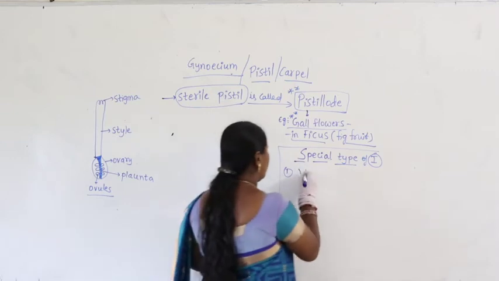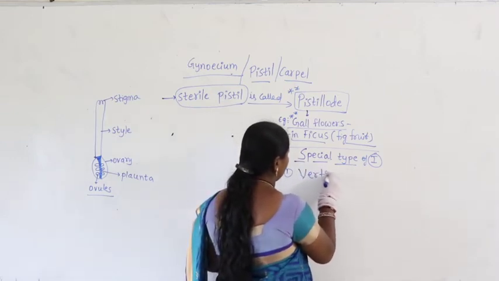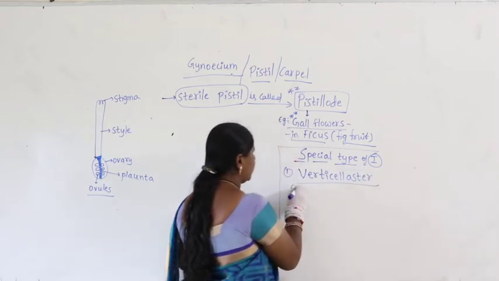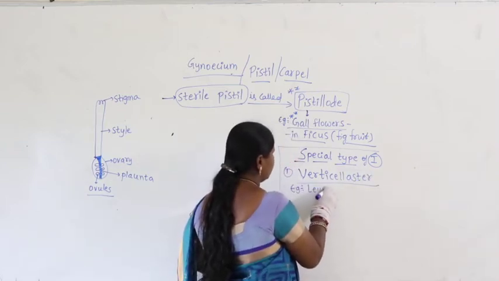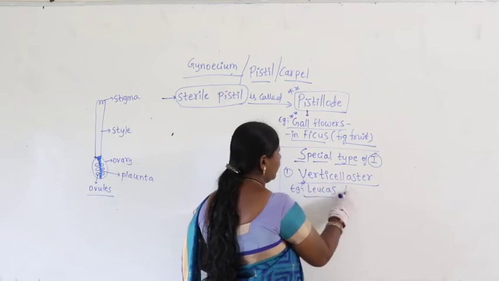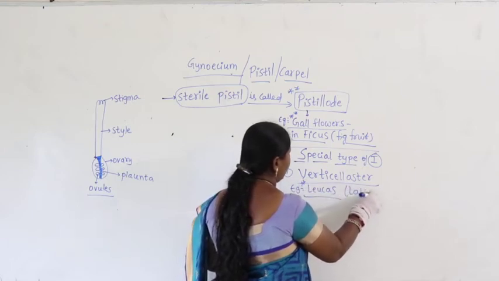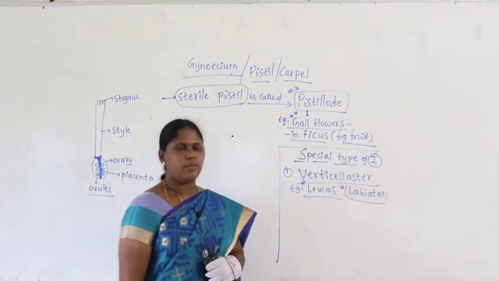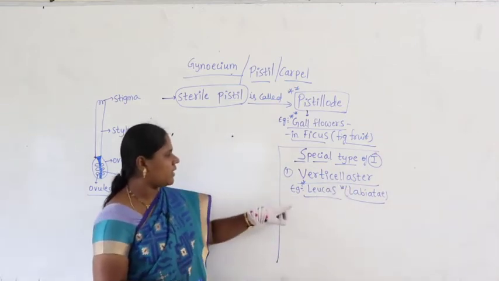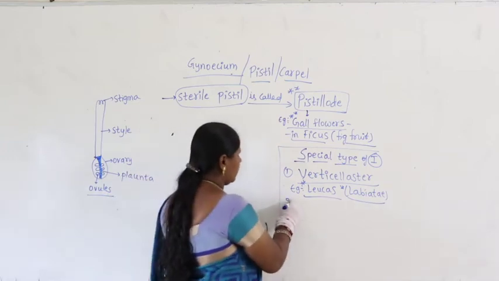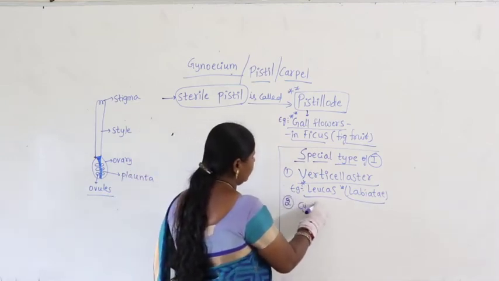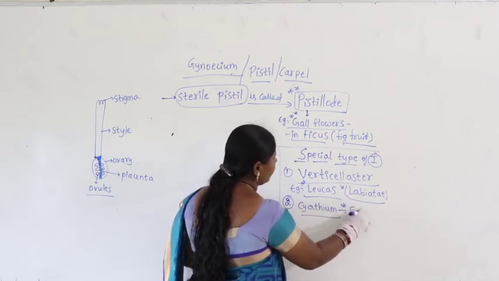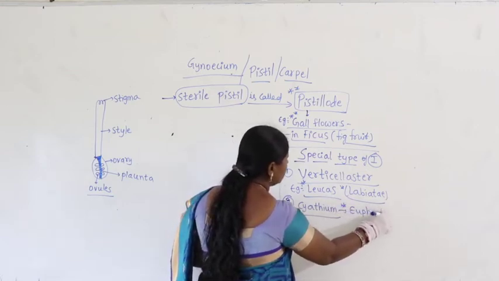What are they? What is Verticillaster? The example is Leucas, a characteristic feature of the family Labiatae. Second one is Cyathium, a characteristic feature of the family Euphorbiaceae.